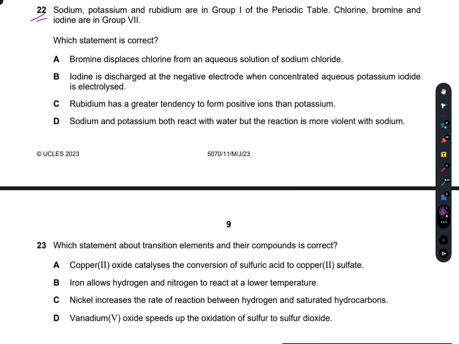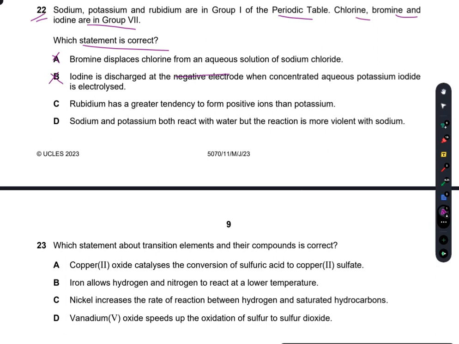Question number 22. Sodium, potassium, rubidium are in group 1 of the periodic table. Chlorine, bromine and iodine are group 7. Which statement is correct? Bromine displaces chlorine from an aqueous solution of sodium chloride. No, it can't, because chlorine is more electronegative. It will not allow bromine to even come closer to it. Iodine is discharged at the negative electrode when concentrated aqueous potassium iodide is electrolyzed. No, iodine is discharged at the positive electrode. So B is also incorrect.